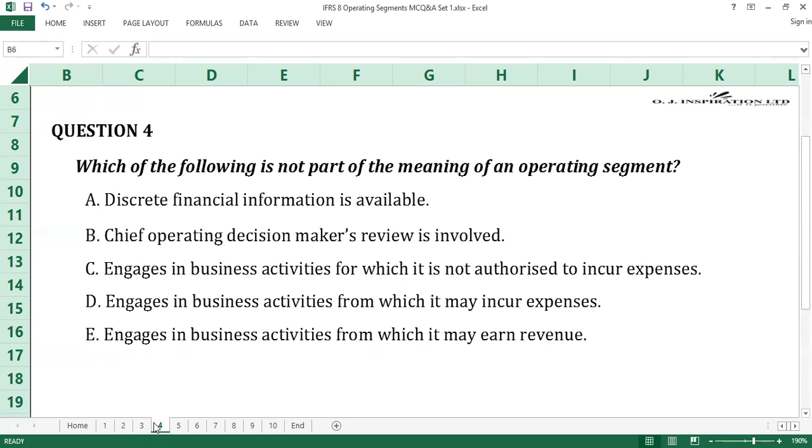E. Engages in business activities from which it may earn revenue. Time counts. 10 seconds gone. 20 seconds gone.